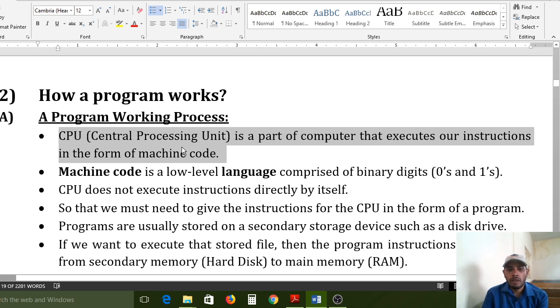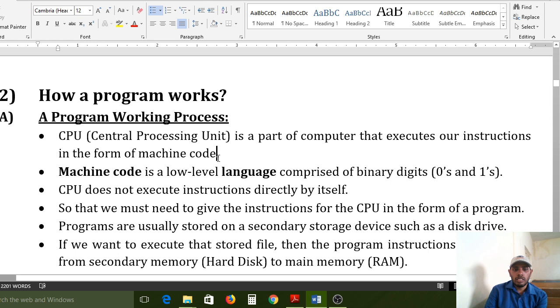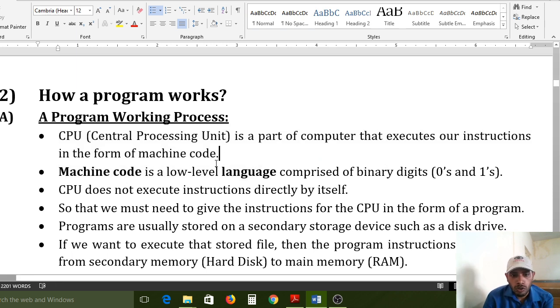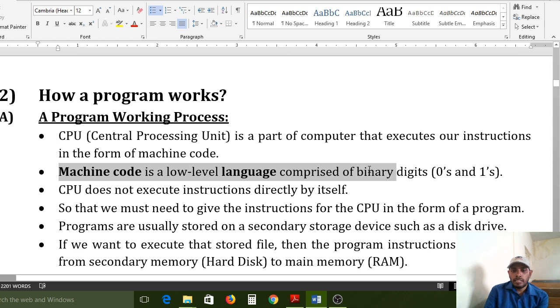Actually, every machine, I mean the computer, executes only binary language code. That binary language contains only zeros and ones. The CPU is a part of the computer that executes our instructions in the form of machine code. Machine code is nothing but binary code. Machine code is a low level language comprised of binary digits, zeros and ones. The computer can only understand zeros and ones. That is called machine code.